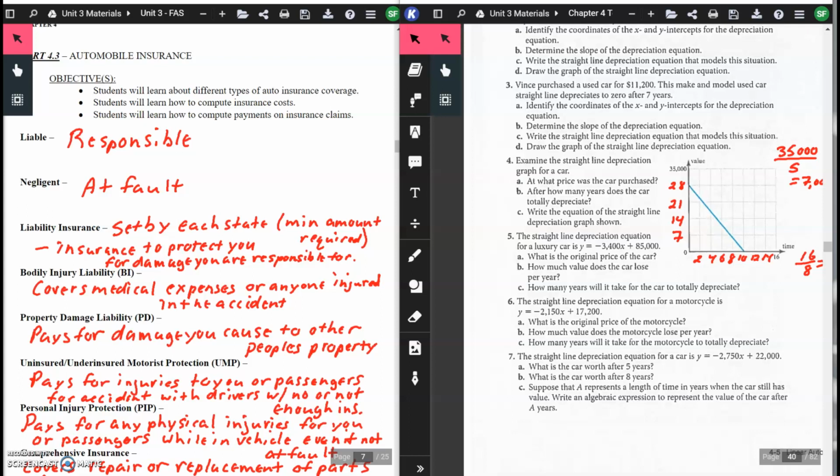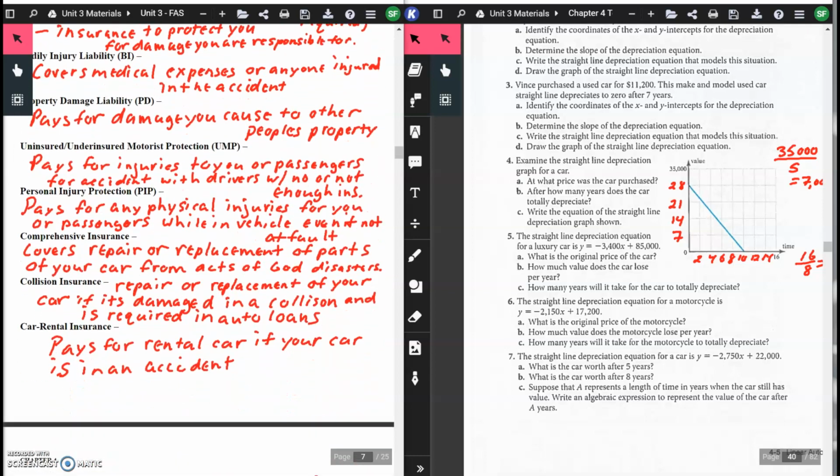This insurance protects you for damage you are responsible for. Bodily injury insurance, or BI, this covers medical expenses or anybody's injury in the accident. Property damage, PD, this pays for damage you cause to other people's property. Uninsured and underinsured motorist protection, UMP, this pays for injuries to you or your passengers for an accident with drivers without or not enough insurance.